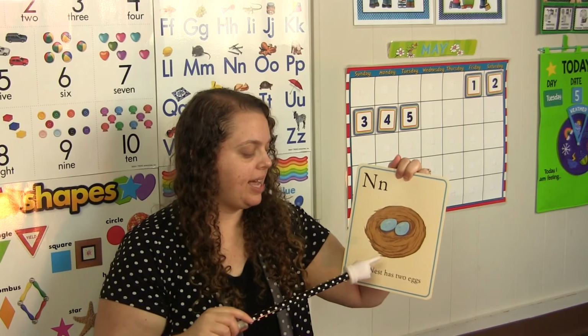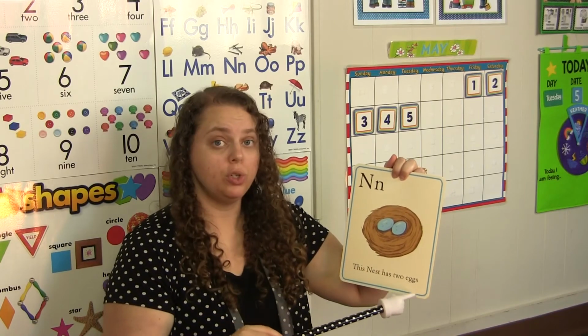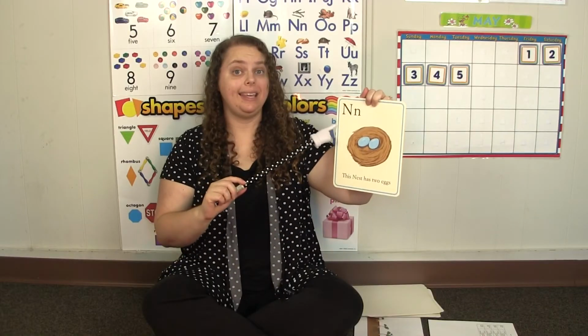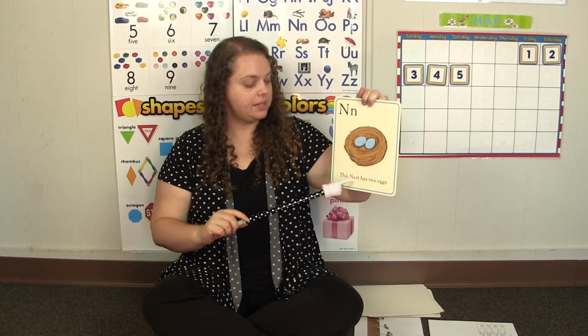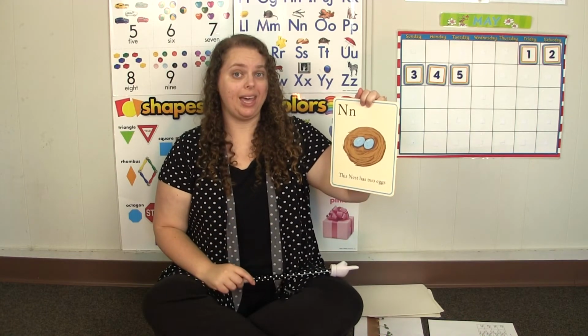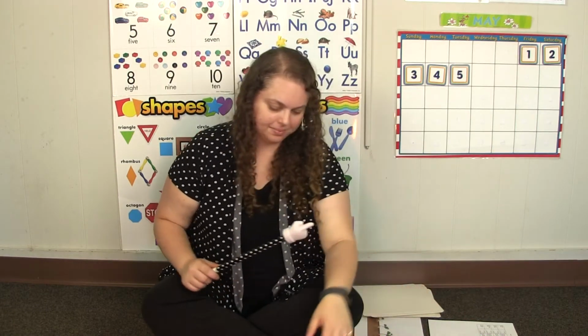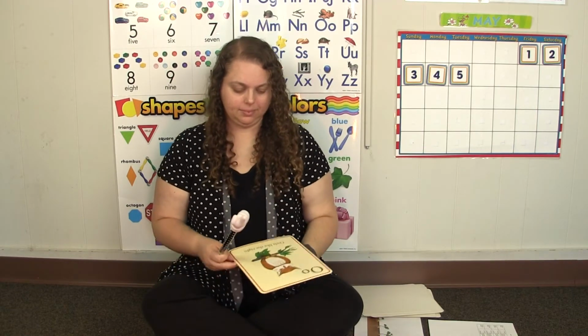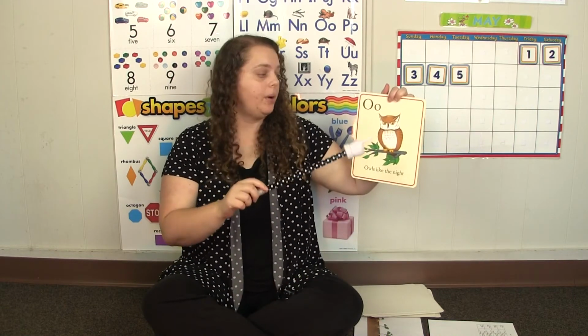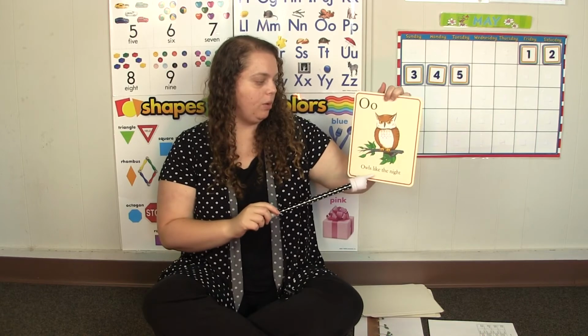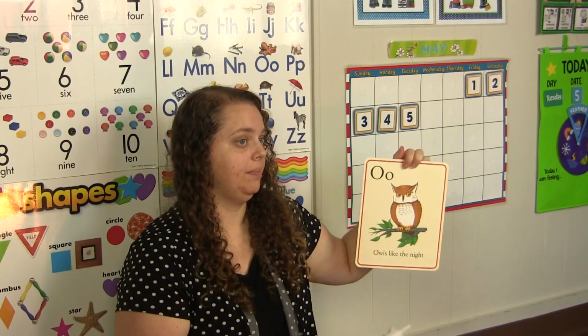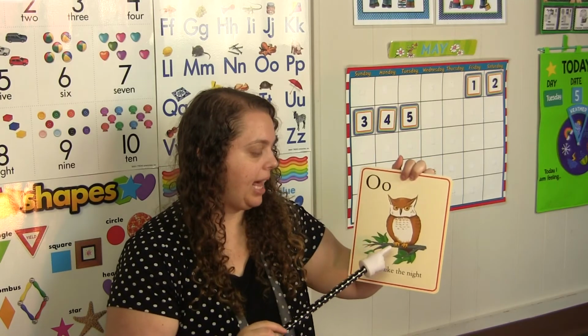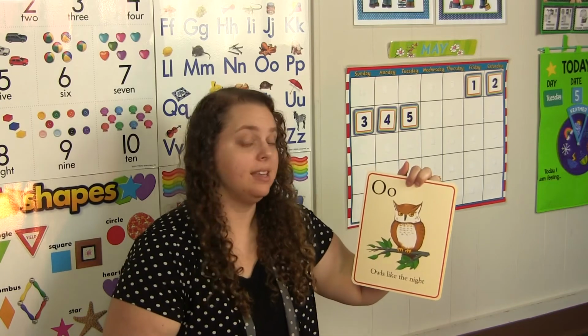N is for nest. This nest has 2 eggs. O is for owl. Owls like the night.